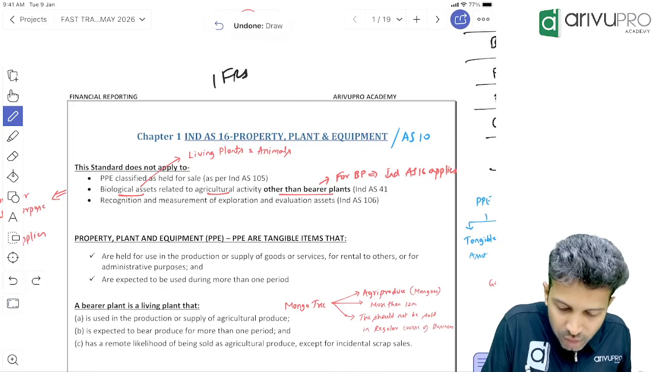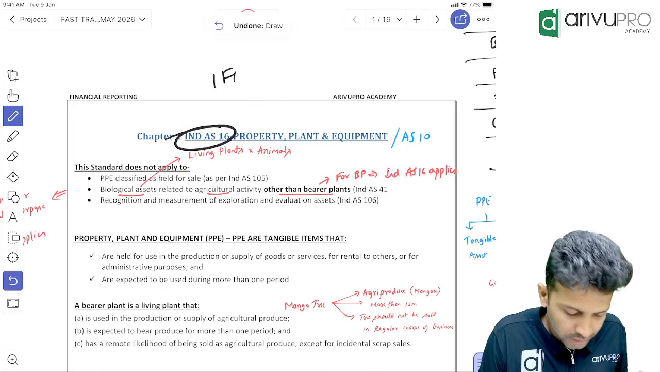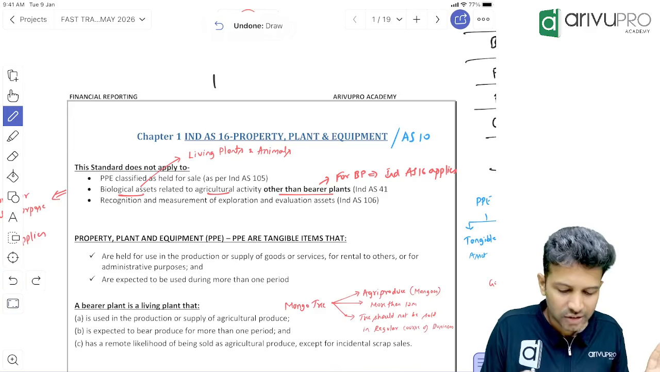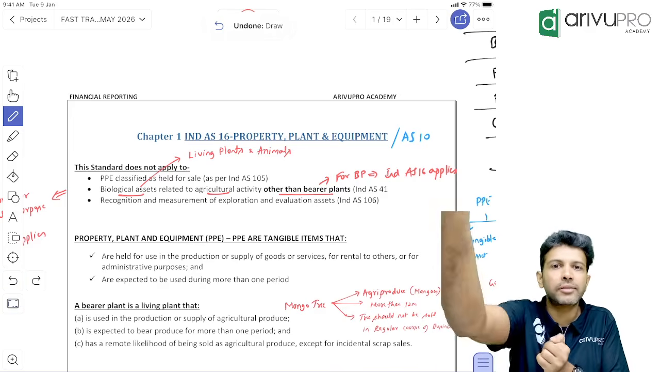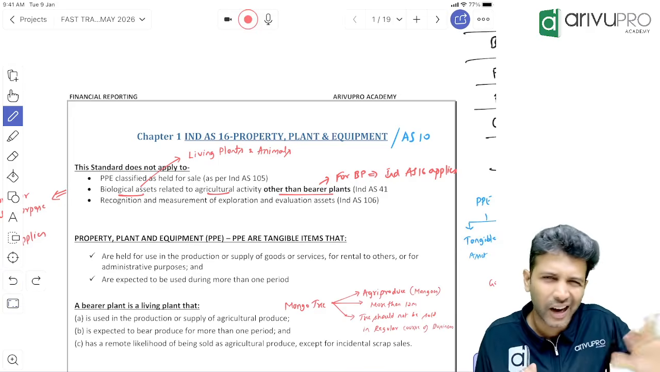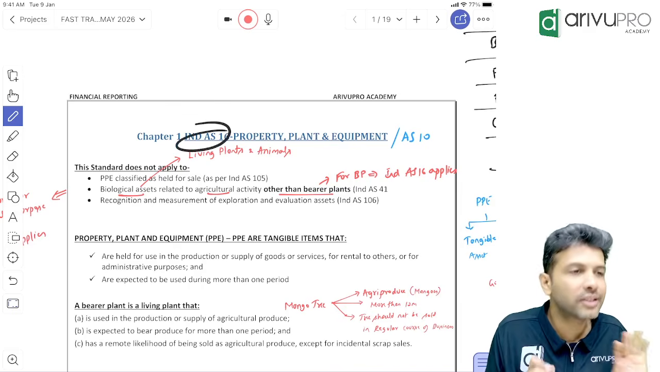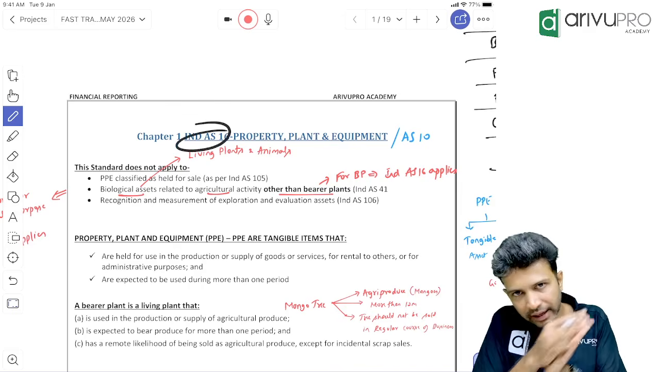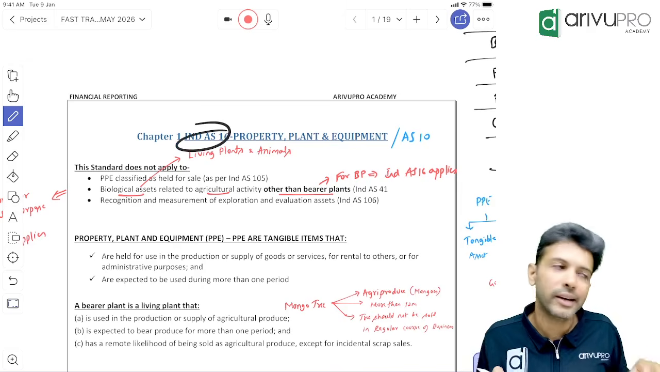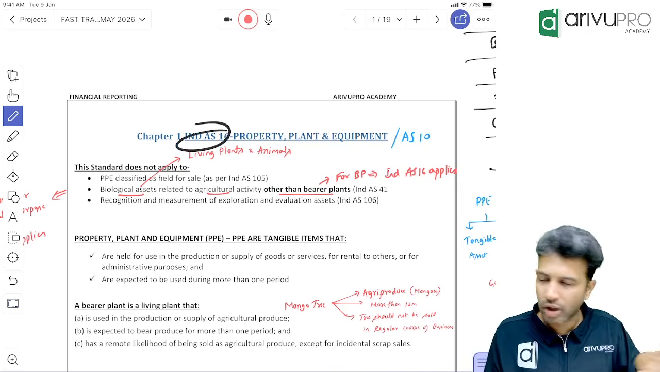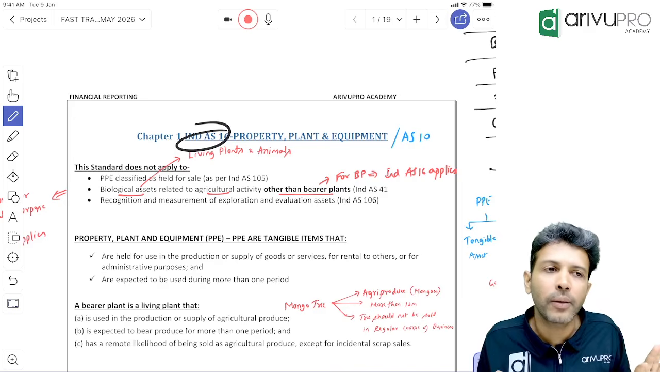Hence, we don't call it IFRS, we call it IND AS, because there are certain differences between IFRS and IND AS. Not many, hardly 3-4 minor differences. Hence, in India, we call it IND AS. That's all. And in our syllabus, we have to study only IND AS. We don't have any separate topics. Our whole syllabus revolves around IND AS.